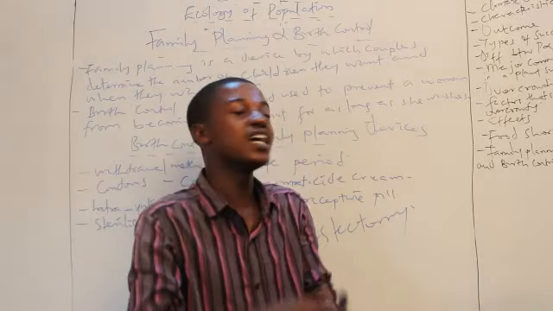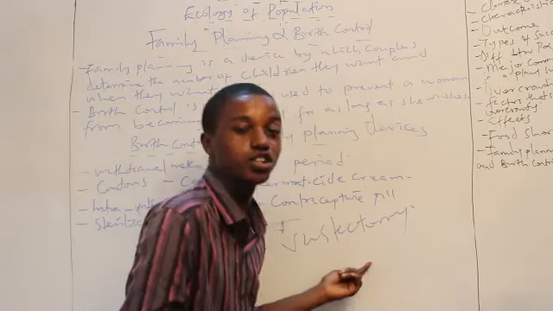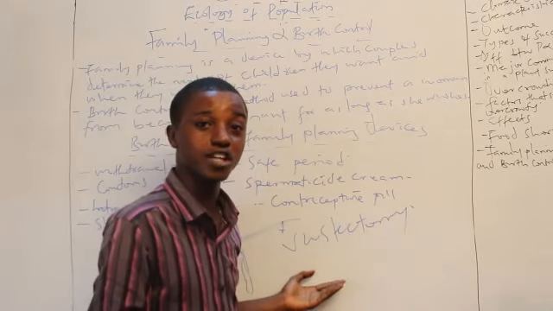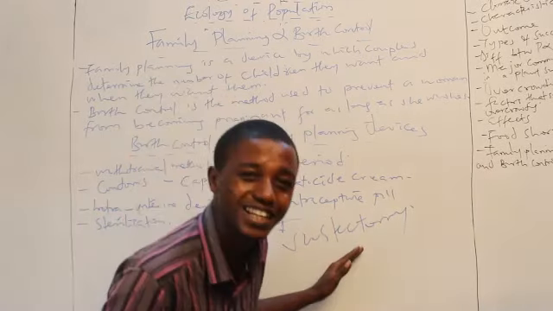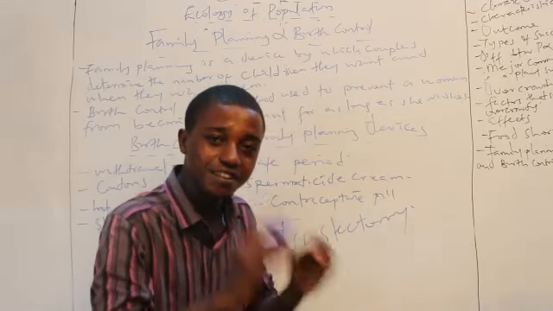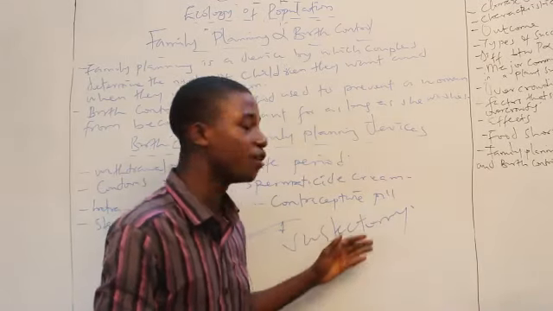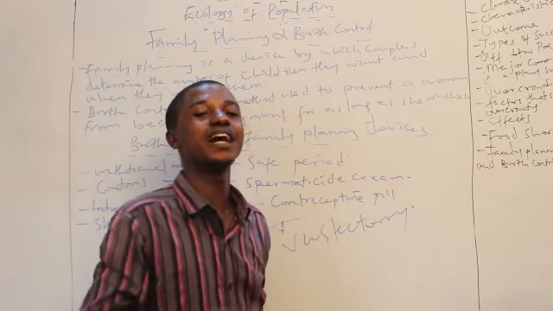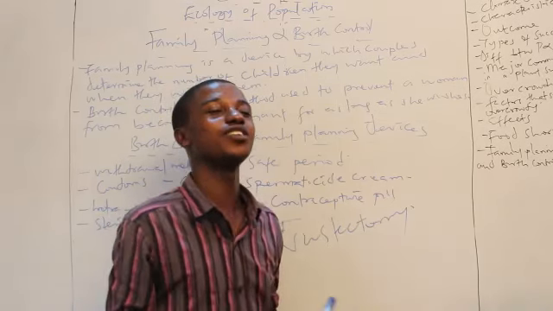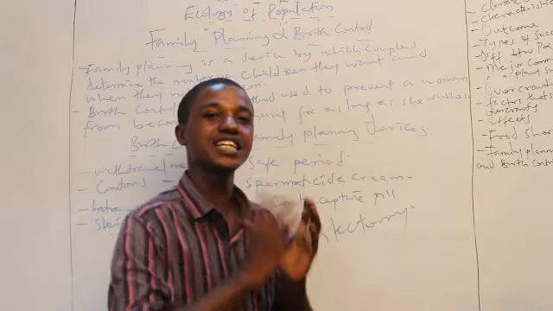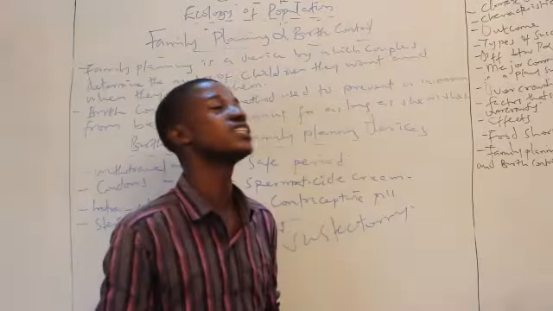So what am I trying to say? Even the best of all surgical operations failed. This is very, very reliable, highly reliable, but it failed. So what am I trying to say? If you know you're not married yet, don't have indiscriminate sex, don't abuse sex. Sex is basically meant for marriage, and you should keep it that way.